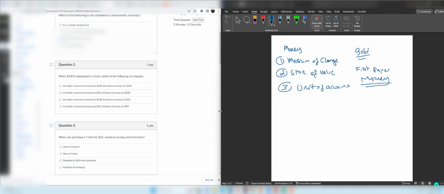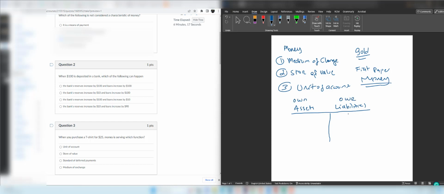Question number 2. When $100 is deposited in a bank, which of the following can happen? So now the second question is about banks and banks' T accounts. Banks have T accounts. On this side, the bank has the assets, and on this side, the bank has the liabilities. Liabilities are the accounts that banks owe to somebody, and assets are the accounts that banks own. So this is own, this is owe.